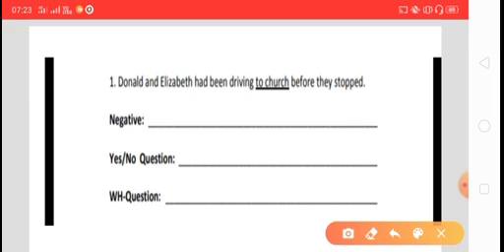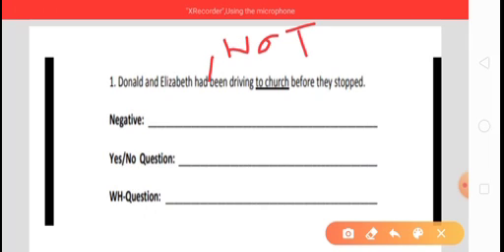So what must be used over here to make it negative? Here we have to put "not". We have to put "not" to make it negative. So that will be negative: Donald and Elizabeth had not been driving to church before they stopped. That will be in negative form.